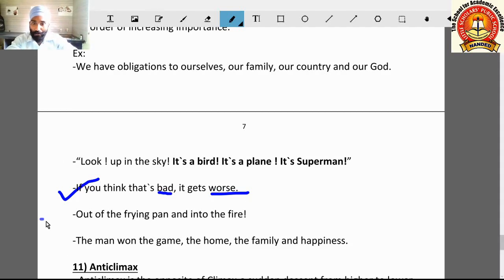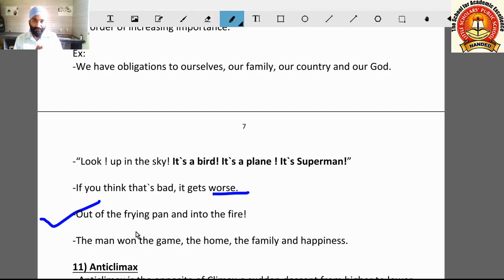Next example, out of the frying pan and into the fire. Out of the frying pan and into the fire means what? Frying pan, something you fry on the fire in a pan. Suppose you are frying something and pan is less hot than the fire, actual fire. So fire, anything can burn in the fire. So here also climax figure of speech is there.